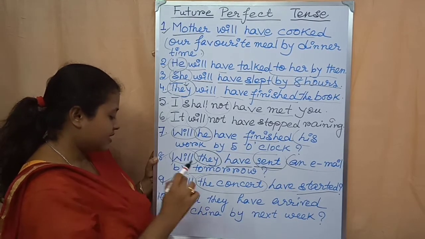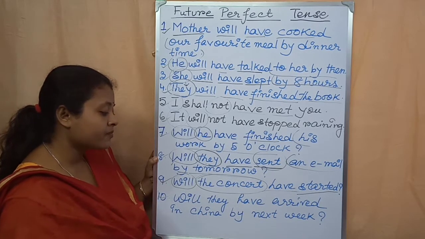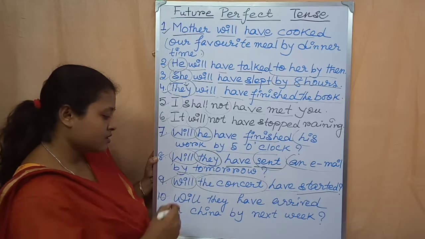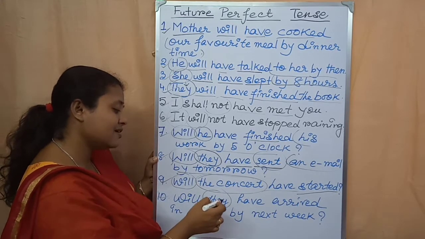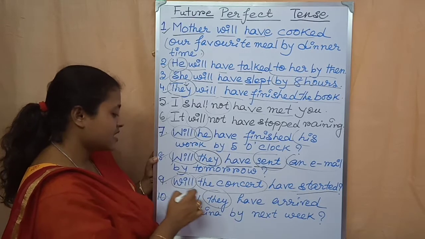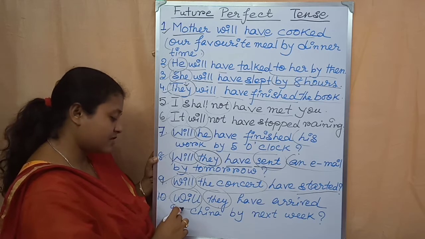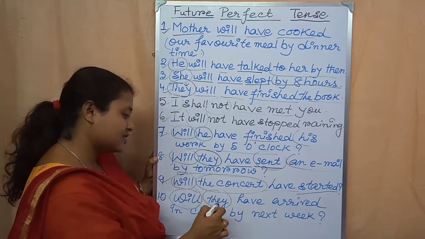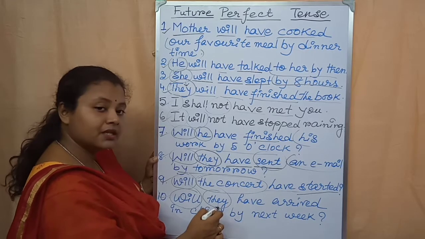Next, number 10. Will they have arrived in China by next week? They is the subject. Before the subject in third person we have to write the auxiliary verb. The auxiliary verb over here is will. After that the subject is written in third person plural number.